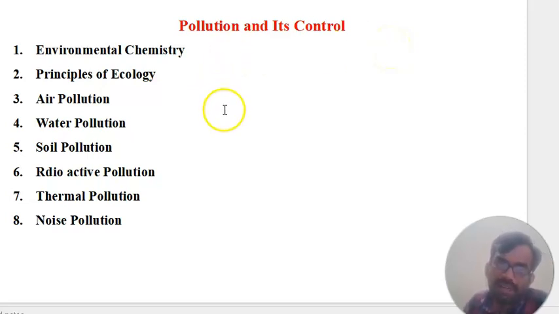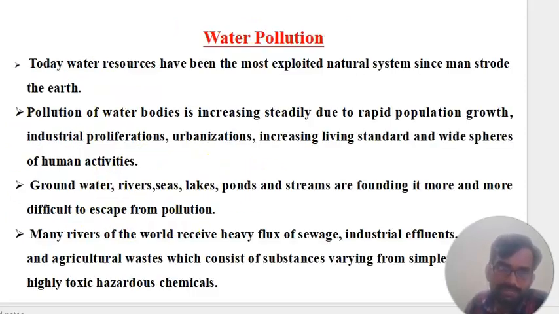The principles of ecology, air pollution, water pollution, soil pollution and radioactive pollution, thermal pollution and noise pollution. Now coming to what exactly is water pollution? Today the water sources have been the most exploited natural system since man stood on the earth.